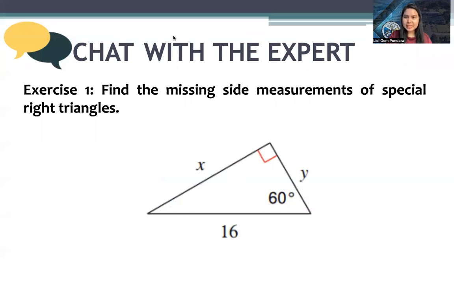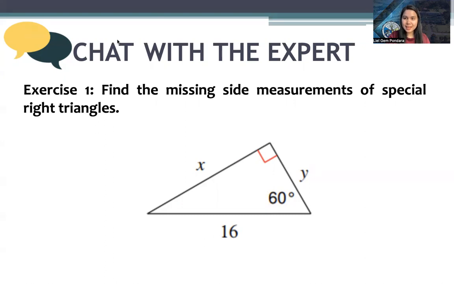Now, you check, is it an isosceles or a 30-60-90? The given is a 60, so this is a 30-degree angle. The given side measurement is the hypotenuse. And remember, the hypotenuse is twice as long as the shorter side. So if your hypotenuse is 16, then the opposite of 30 is 8. How about the longer side? It's the shorter side times square root of 3. So 8 square root of 3.